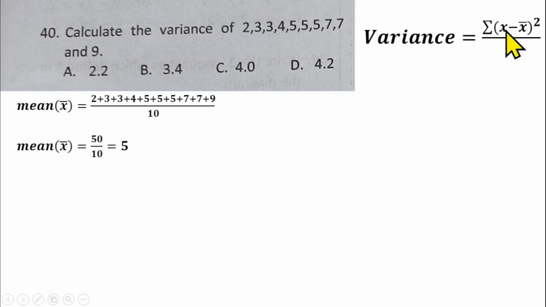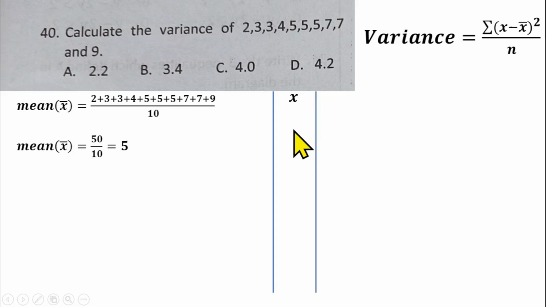Then to find your x minus x bar, which is called the deviation. The best thing to do is to tabulate your result. So I'll draw a straight line here, and I'll call this one x. Then I will put all the data we have in here: 2, 3, 3, 4, 5, 5, 5, 7, 7, 9.